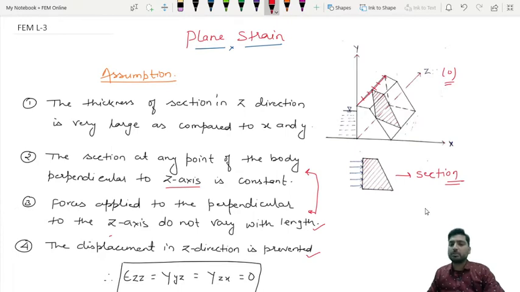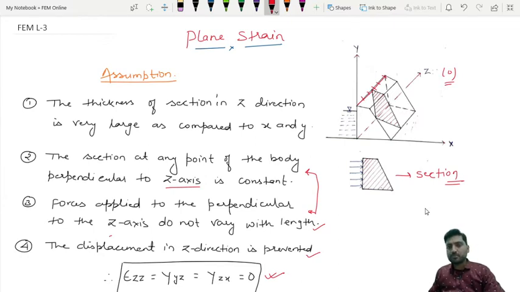The force applied on that section perpendicular to z direction does not vary with length, and the displacement in z direction is prevented. Since the displacement is prevented, epsilon zz, gamma yz and gamma zx will be 0. So these are the assumptions of your plane strain condition.